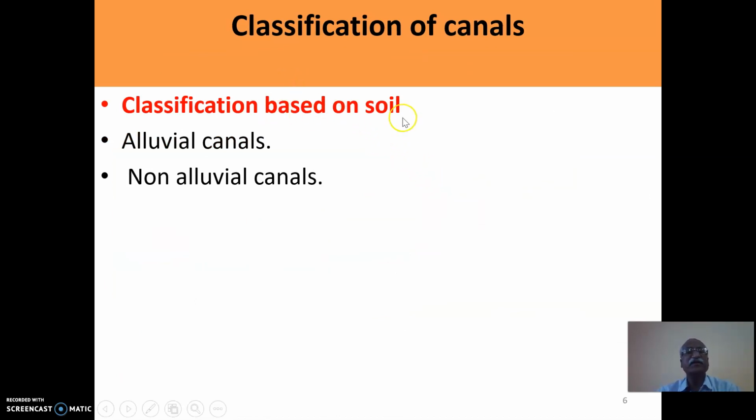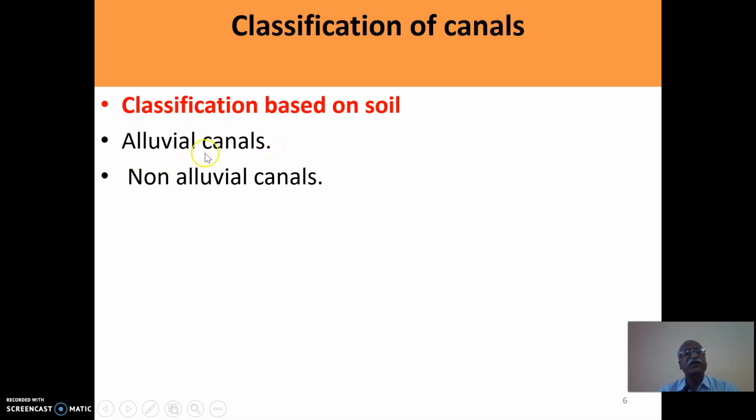Next classification is based on the soil. As we know, there are different types of the soils which are forming the topography. Majority of the land in perennial rivers zone is classified as alluvial soil.